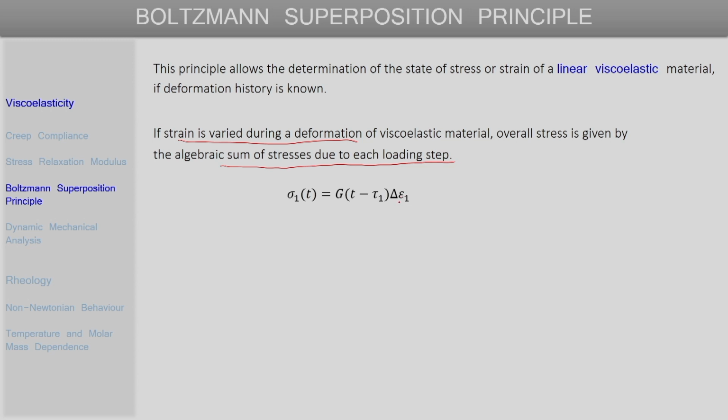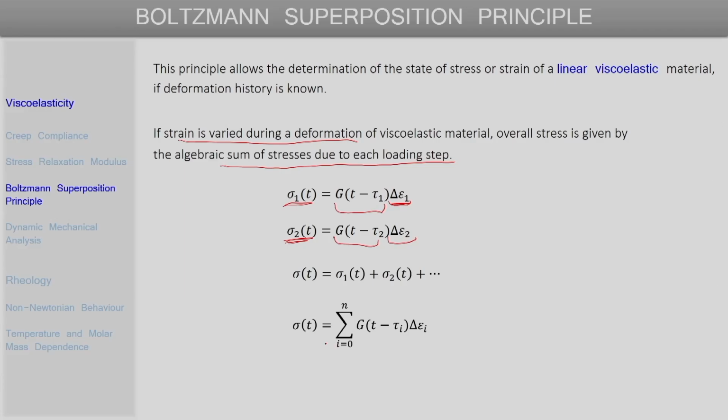If for a first loading step a strain delta epsilon 1 is applied, then the corresponding stress will be sigma 1. Similarly, for the next loading step, if the strain is delta epsilon 2, then the corresponding stress is sigma 2, and we see that the applied strain and the produced stress are related by the stress relaxation modulus in this case. The Boltzmann superposition principle again says that the overall stress at any time t is just given by the linear sum of all these individual stresses. For a finite, discrete or stepwise change in the strain, we can write the overall stress as a summation.